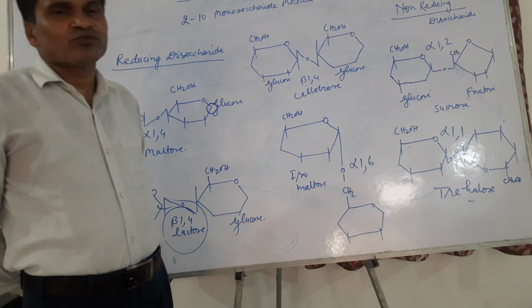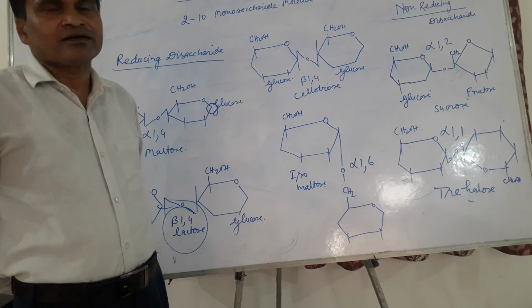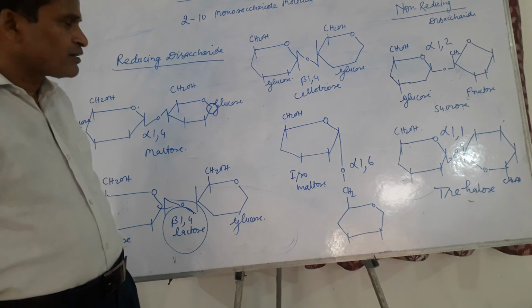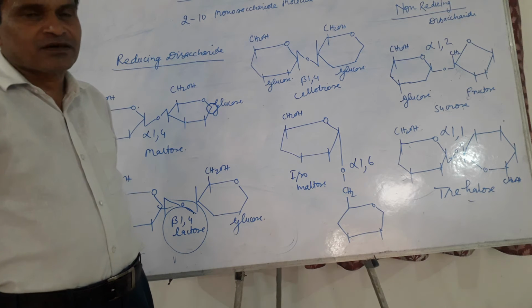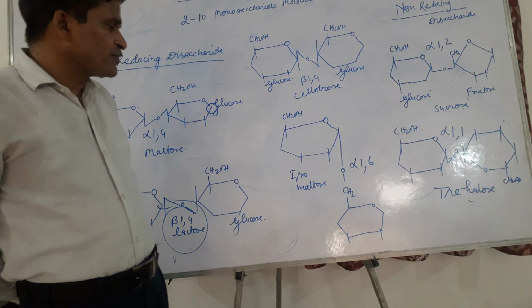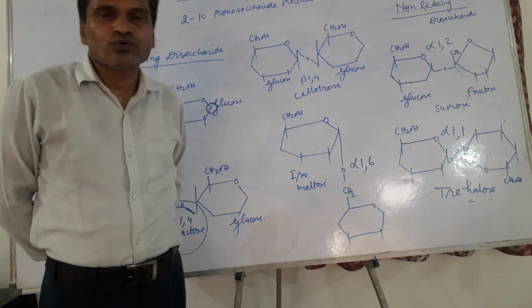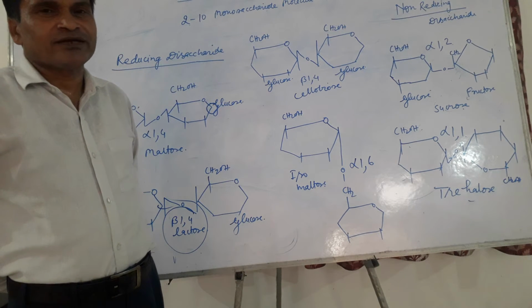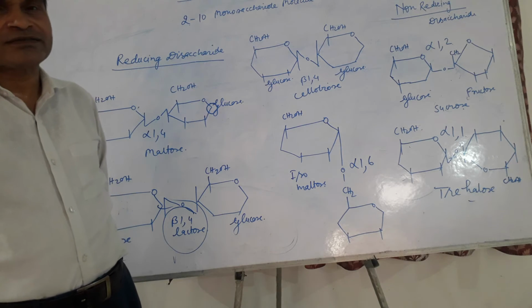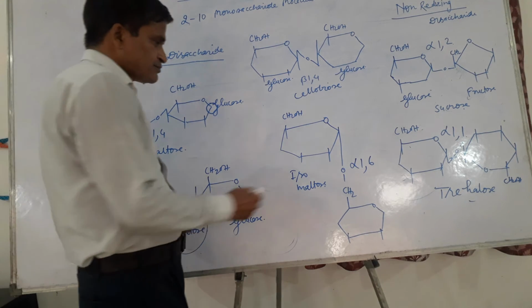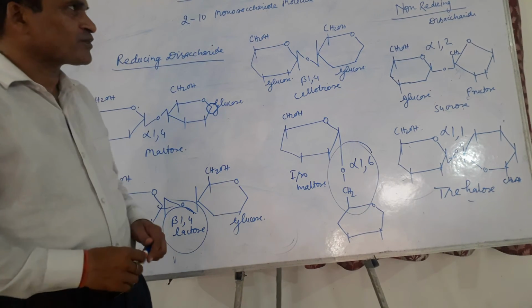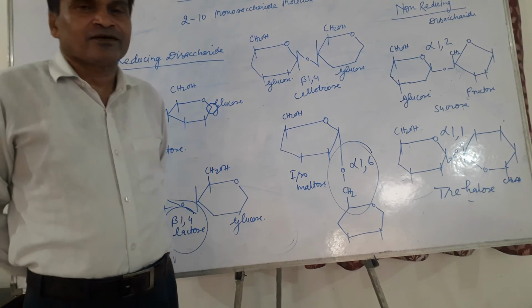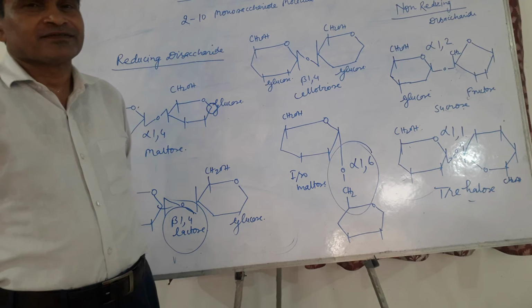Isomaltose is also not found free in nature. It is a partially hydrolyzed product of starch. Isomaltose contains two glucose molecules which are joined by alpha-1,6 glycosidic linkage. These are the examples of reducing disaccharides.